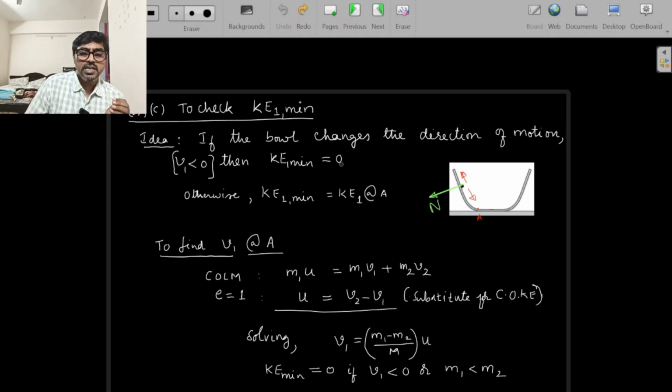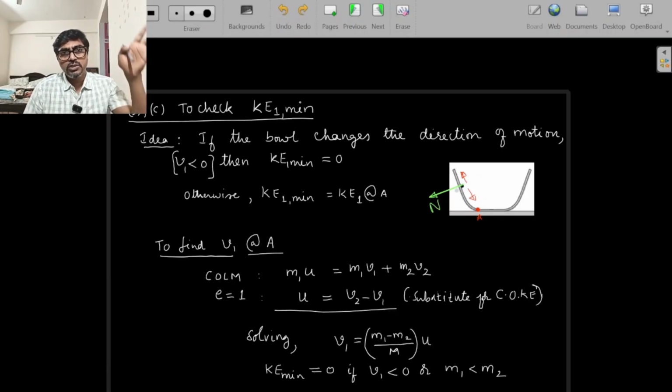So if it changes direction of motion, then the kinetic energy minimum will be 0. If it does not change direction of motion, then the kinetic energy minimum will be at point A, and that's what I am claiming. I hope you understand that. Try to visualize it. As the block travels, sliding up on the left part of the bowl, the normal reaction will be backward, and it will have a horizontal component towards the left. Because of that, the bowl would be slowing down. While going up, the horizontal component of the normal reaction is left side only. While sliding down also, the horizontal component of the normal reaction will be left side only.